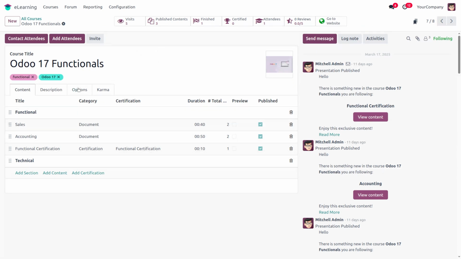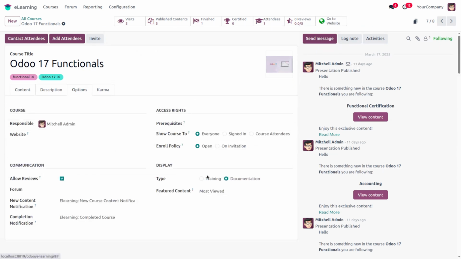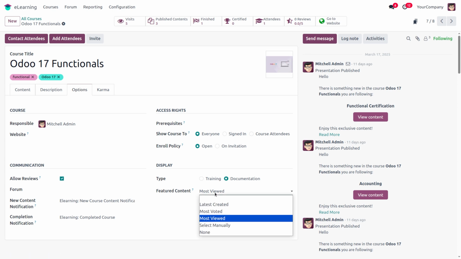Then under the option section, when we set it as documentation, we have the option to choose featured content. That means if we want to feature the content in the website as the most viewed one, we can choose most viewed. If we want to set it as last created, we can set it like this.